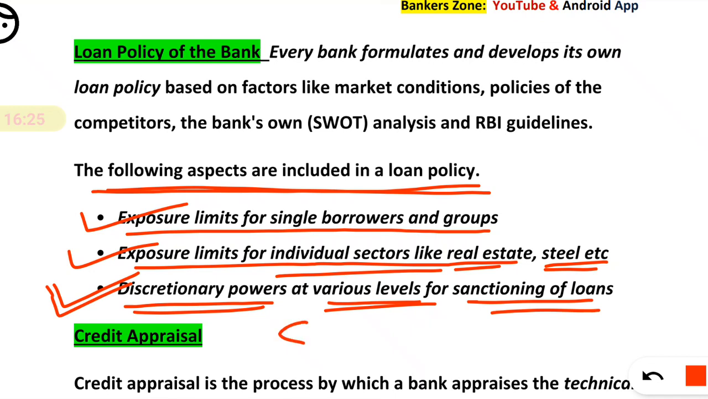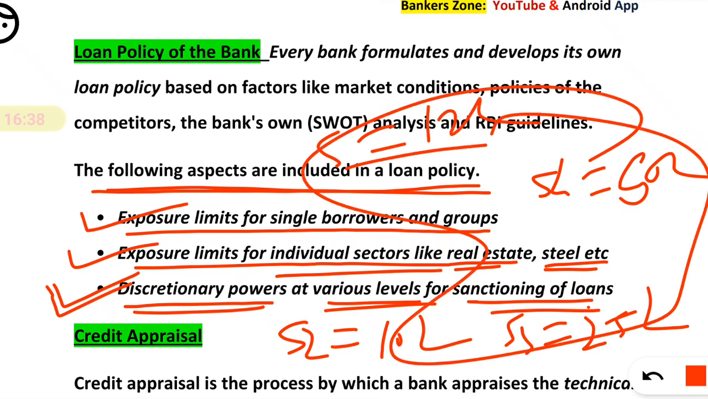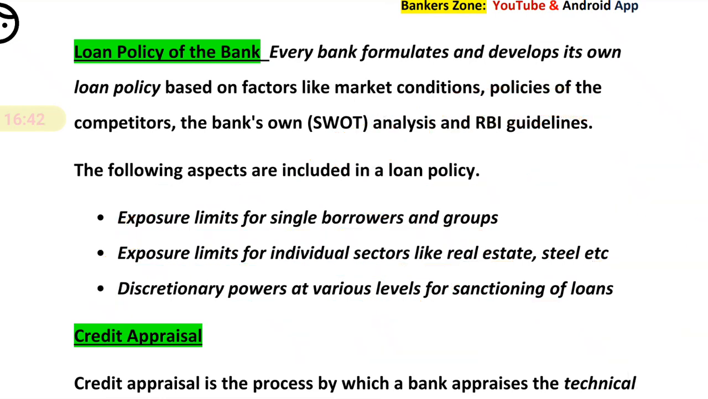That means a scale 2 manager will sanction a loan up to 10 lakh, a scale 3 manager has a power of say 25 lakh, scale 4 has a power of say 60 lakh, and scale 5 has a power of 2 CR. Okay, this is just for your understanding, these are not the actual powers. What I have to say is that the power is specified in the loan policy of the bank.